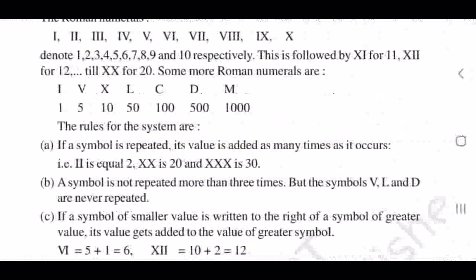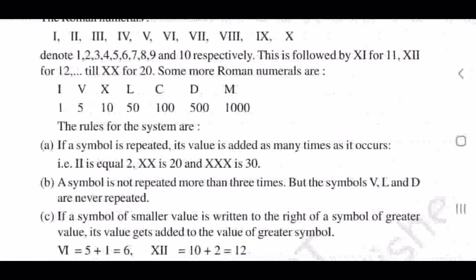Okay, below that you write rules. Underline rules and write the first one. You don't need to copy the same text; we can write it in a very simple sentence.